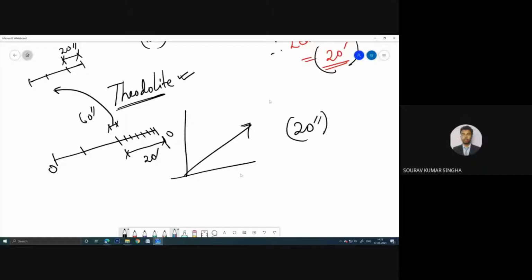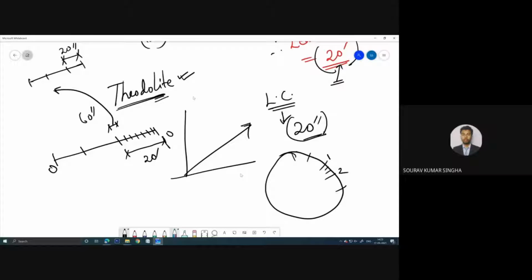because here the least count is 20 seconds, and in case of compass survey, what we use generally is 20 minutes. If you see the compass, there are lots of divisions. Suppose this is 1 degree, this is 2 degree, in between 1 degree you have two lines. That means the minimum value that you can measure is 20 minutes. But in this theodolite, the least count is 20 seconds.